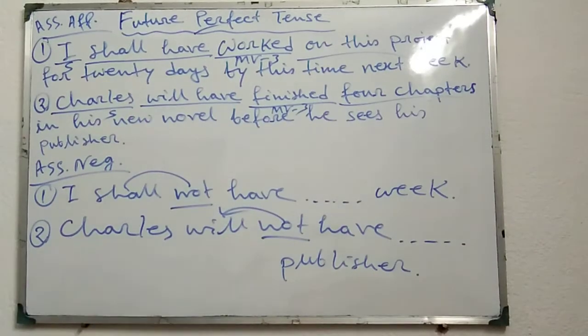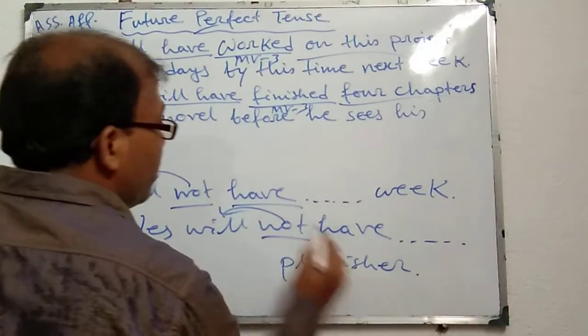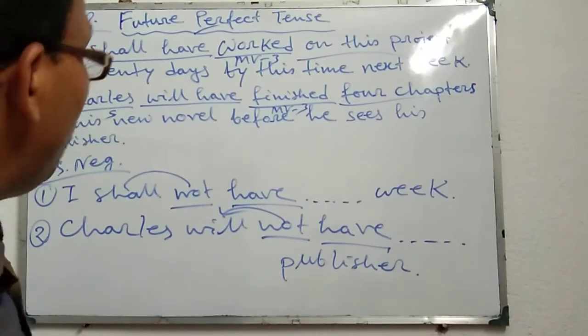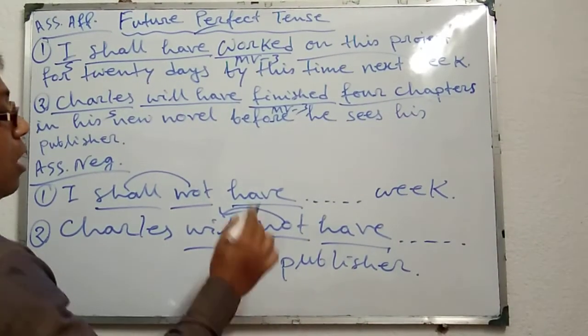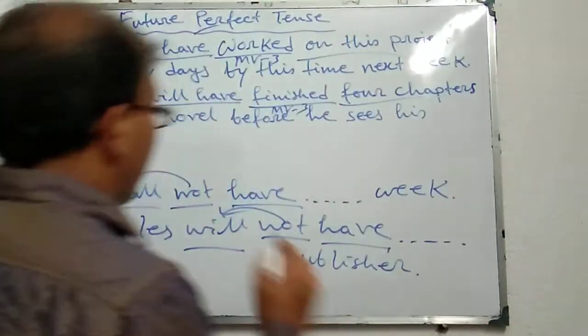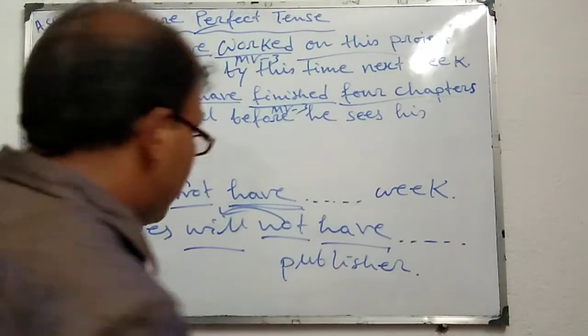That means we have to place not just after shall or will. And also look here, have remains the same. That means we cannot use has. Change will be here, shall or will, but have here is used as MV1. And here we cannot use has.